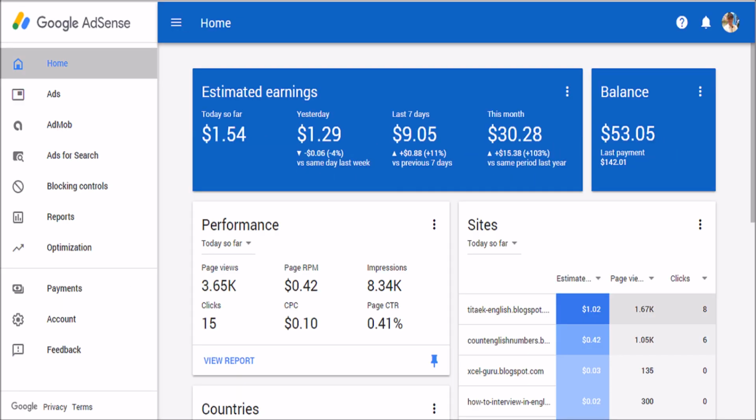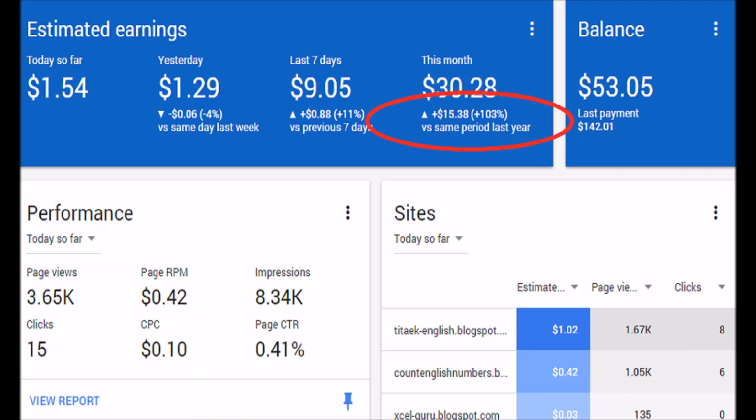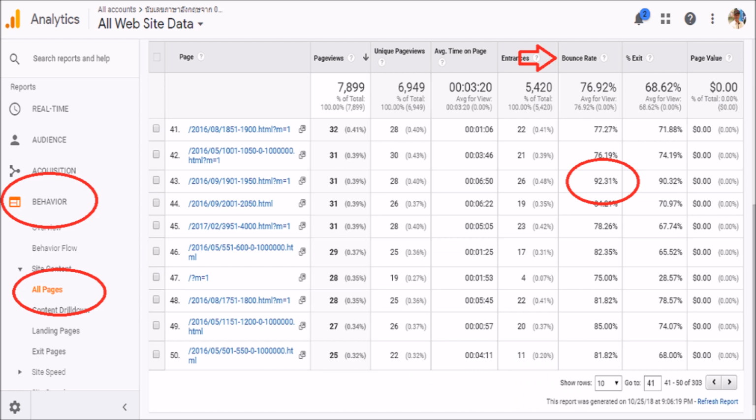I'm going to show you how to increase your AdSense earning to 100% plus. Let's have a look in this report. You can see that the income is increased to 103%. So now I'm going to show you how I made that double monetization. This is just one of many of my tips that I'm going to show you for today.